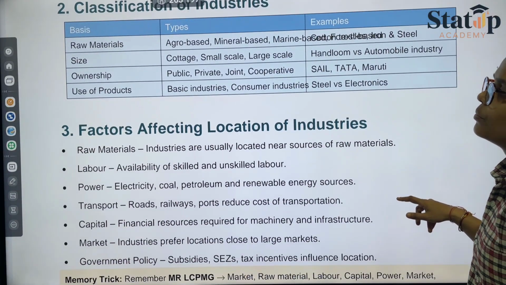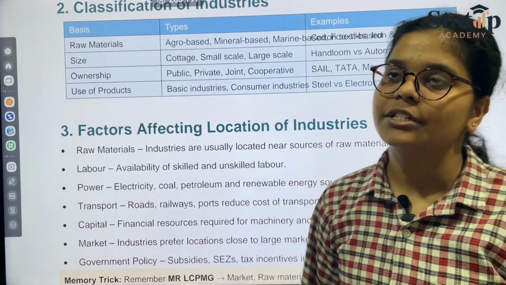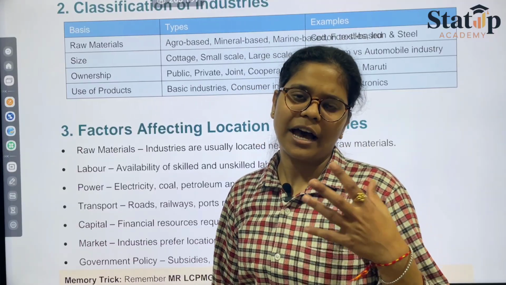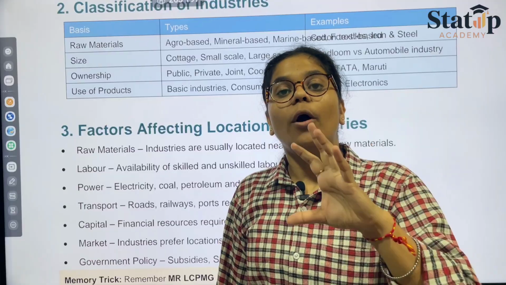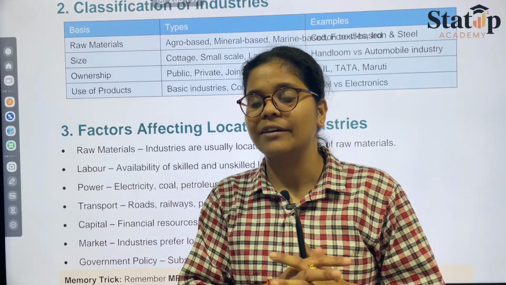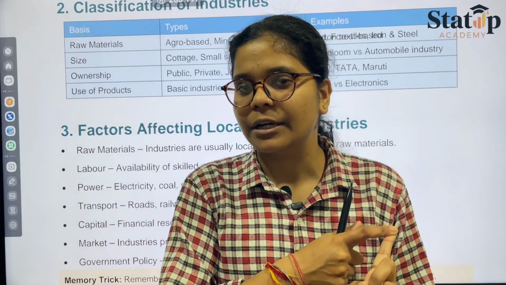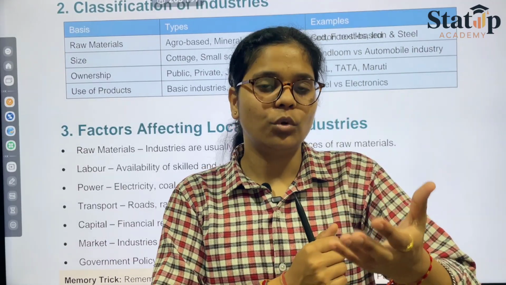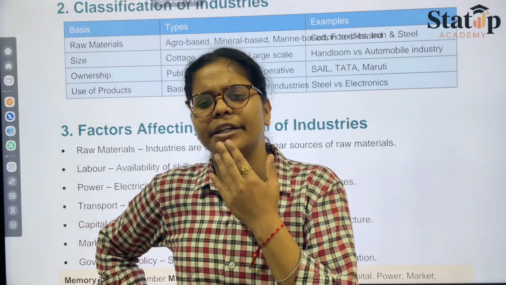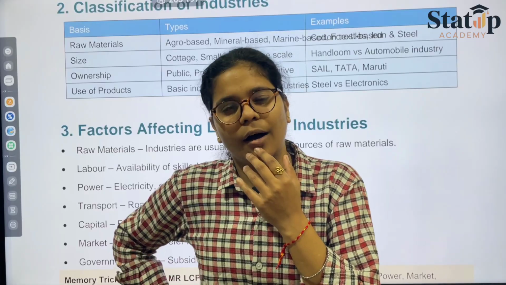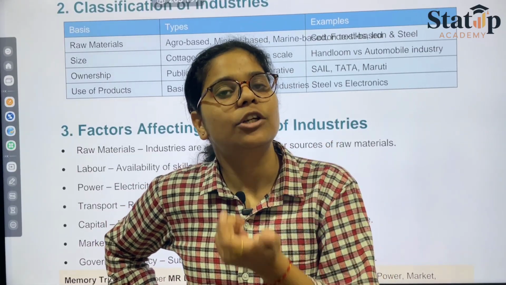Then we have the ownership. Ownership would be public, private, joint, or cooperative. There are so many industries that you must have heard about. Private limited and public limited, corporates of those industries you must have heard. So your task would be to name any industry that has limited after its name, like Amul, Anand Milk Union Limited. So when we hear about Amul, it is nothing but Anand Milk Union Limited.